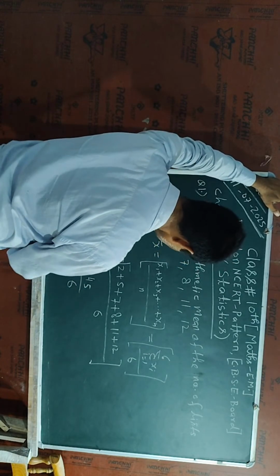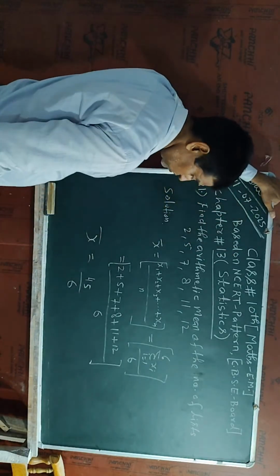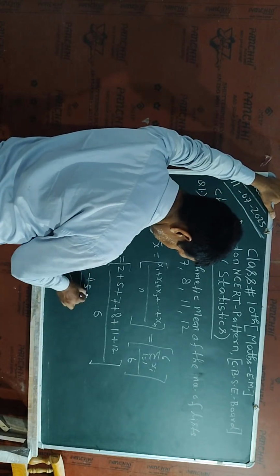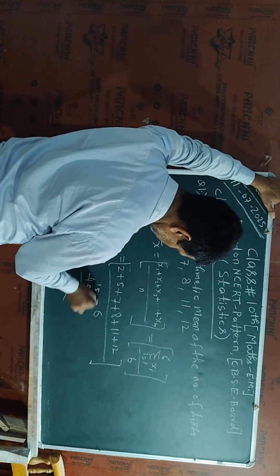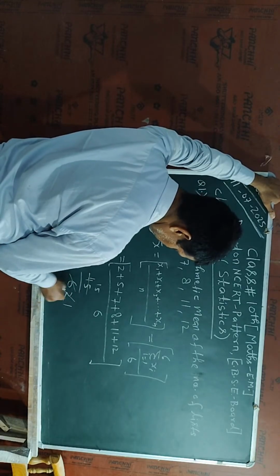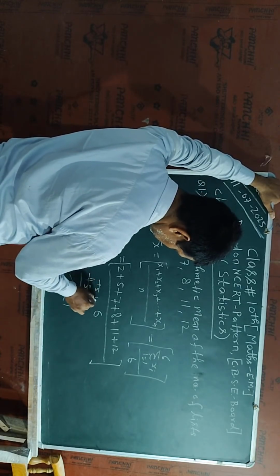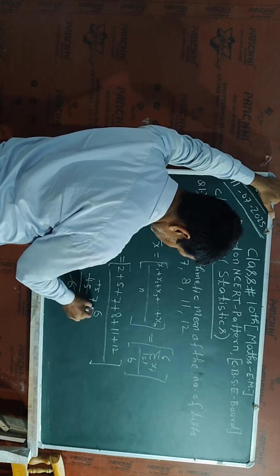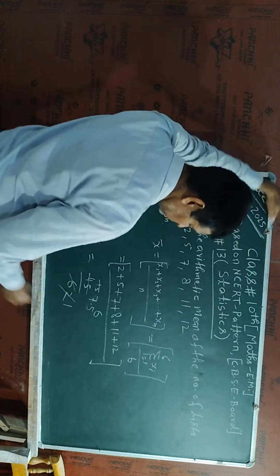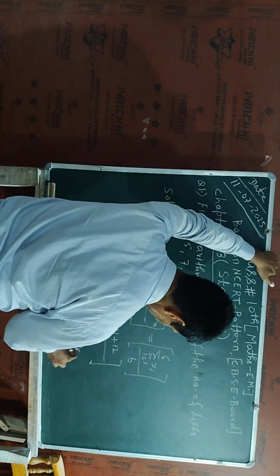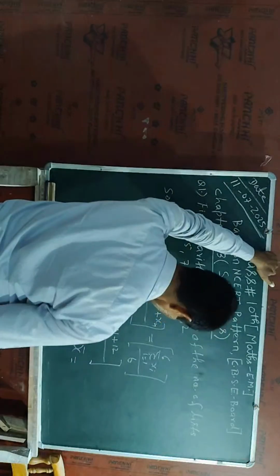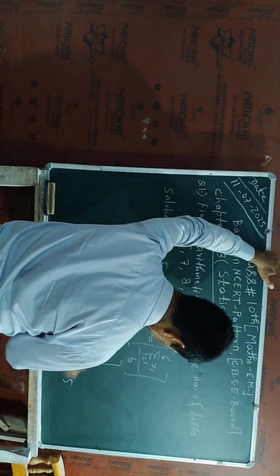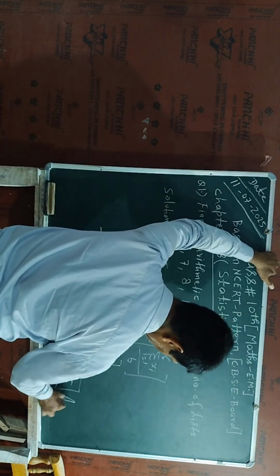Okay, so this is the mean value. Now here I will divide by 3: 3 times 2 is 6, 3 times 1 is 3, 3 times 5 is 15, 5 times 2... so the mean value is 7.5. This is the answer of the given question.